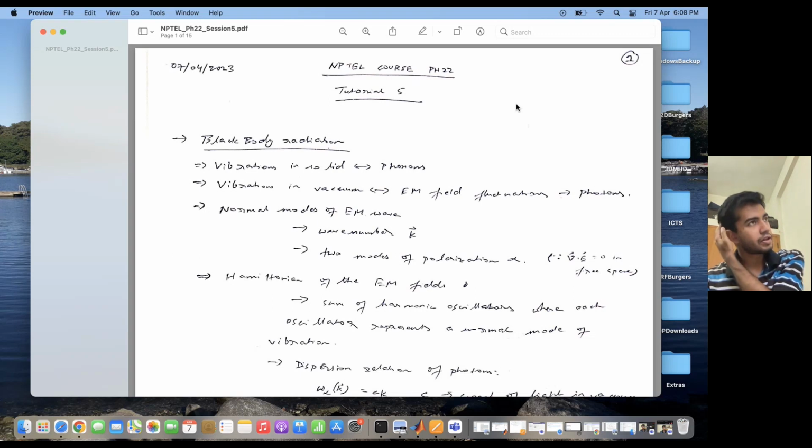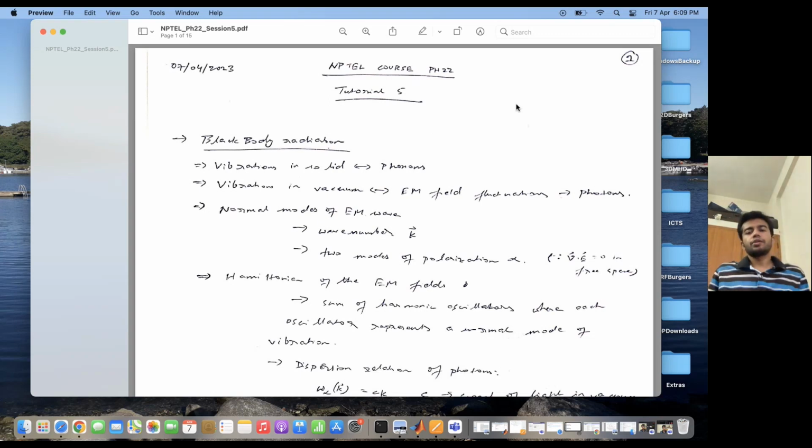So fluctuations in the electromagnetic field, as you know, can give rise to radiation. So this is what I just explained. Radiation is given rise to as a result of these vibrations or fluctuations of the electromagnetic field. And the mediating particles for this radiation are photons. So photons are basically the particles which carry this radiation. For example, you have visible photons, infrared photons, UV photons, and so on.